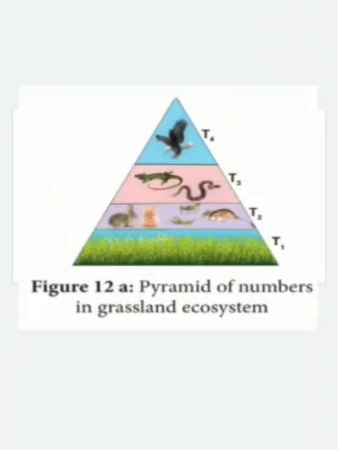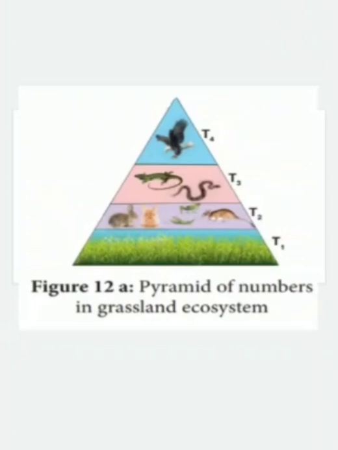So here, from the base to the apex, in each trophic level from the grass to the hawk, the number is gradually decreasing. The hawk is less in number when compared to the lizards and snakes, and the snakes and lizards are fewer in number when compared to the herbivores like grasshopper, rabbit, mouse, and so on.